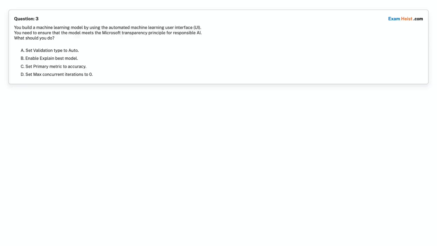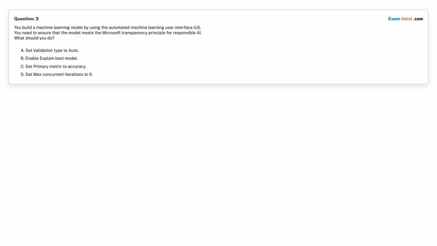Question 3. You build a machine learning model by using the automated machine learning user interface. You need to ensure that the model meets the Microsoft transparency principle for responsible AI. What should you do? Option A, set validation type to auto. Option B, enable explain best model.